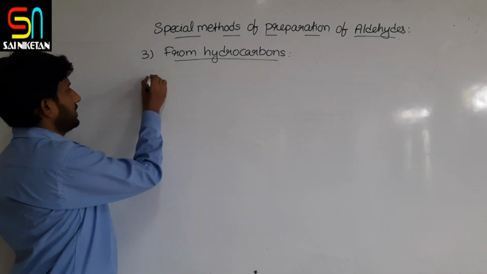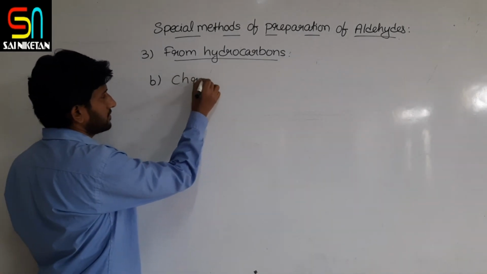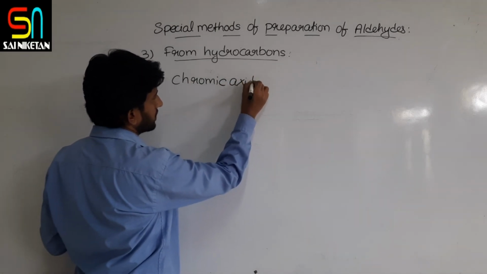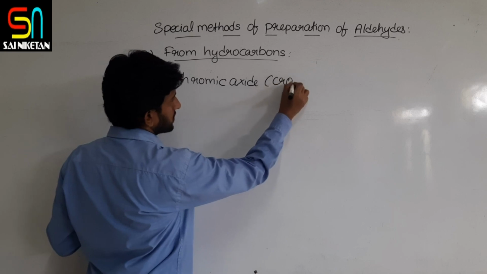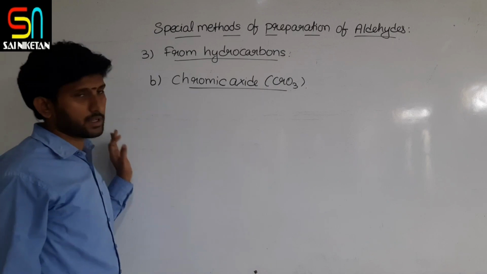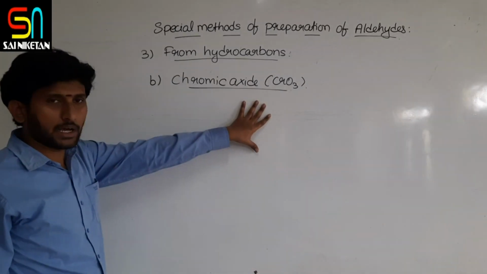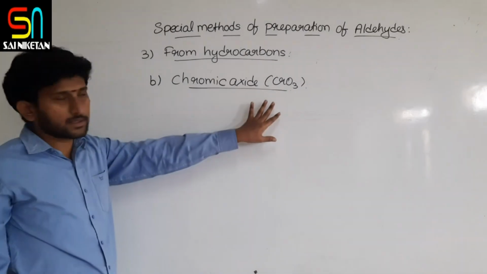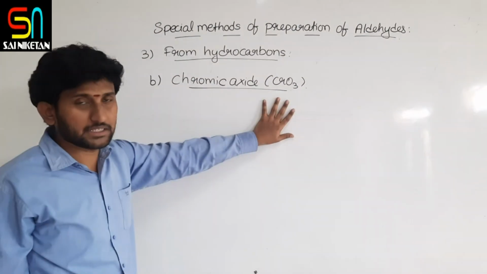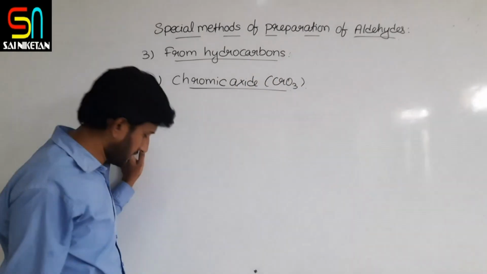Next, one more mild oxidizing agent, that is chromic oxide, CrO3. The same thing here also. First we will do oxidation of alkyl benzene or aromatic hydrocarbon with chromic oxide in acetic acid or acetic anhydride, followed by acidic hydrolysis, which produces aldehydes.